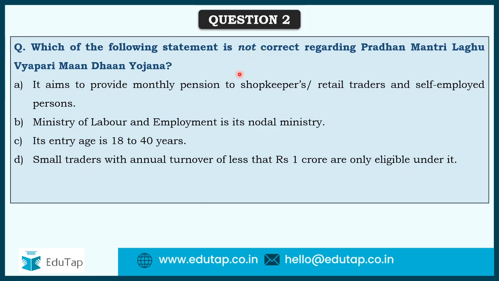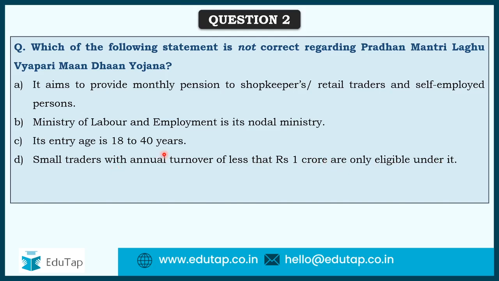A says it aims to provide monthly pension to shopkeepers, retail traders and self-employed persons. This we now know is correct. We have seen in the previous question that this is the aim of this scheme, so this is not at all incorrect. Next, B says Ministry of Labour and Employment is its nodal ministry. C says its entry age is 18 to 40 years. D says small traders with annual turnover of less than rupees 1 crore are only eligible under it.